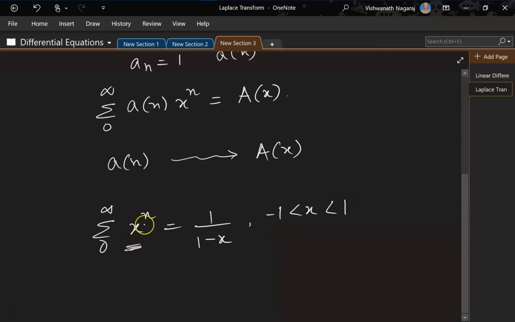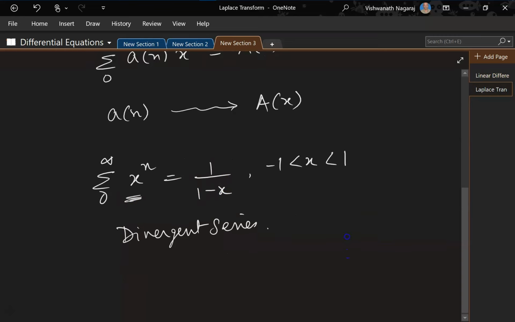This explodes, right? X to the power of 1, 2, 3, 4, 5, 6, it keeps on going, so it becomes a divergent series. Whereas what we require for it to be a finite value, this has to be a converging series, right? So only convergent series is required. So that is why this limit is there.